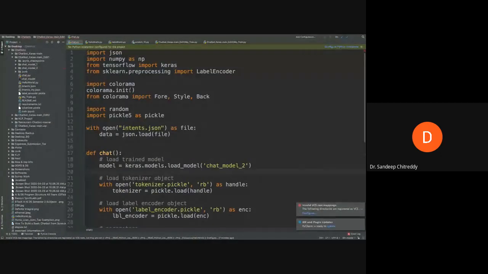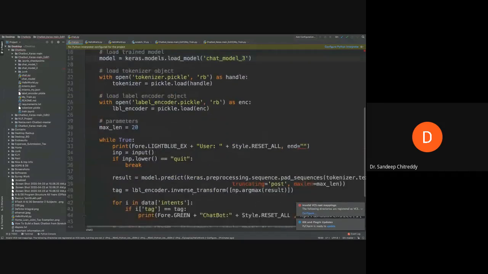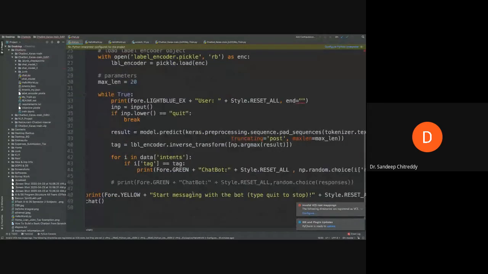Students, are you all able to see this? So there are a number of packages which we use. It kind of looks like it's still a black box. So what we need to load? We need to load chat_model_3, because that is what we got as output during the training stage. And we also need this tokenizer.pickle, label_encoder.pickle.